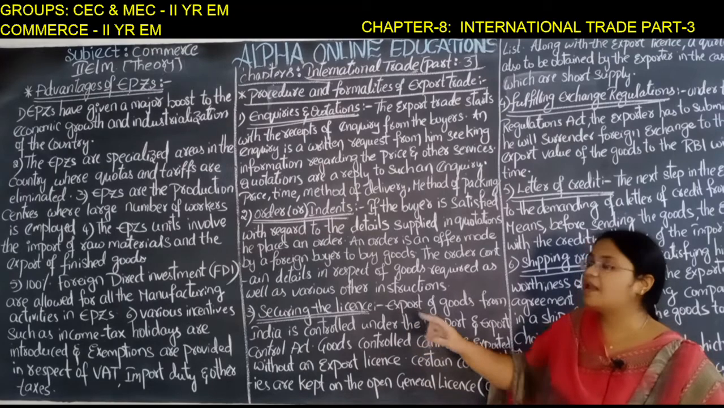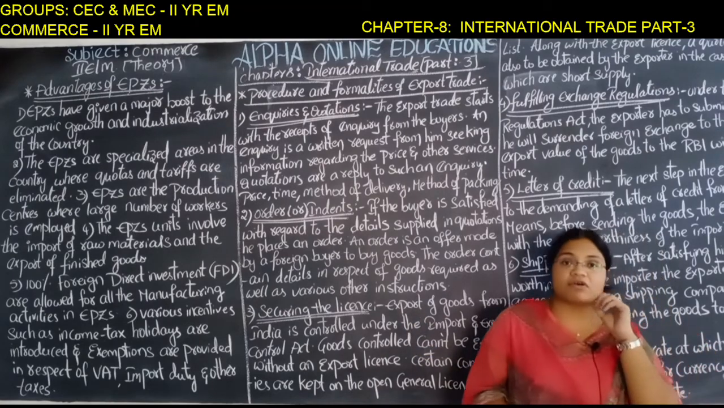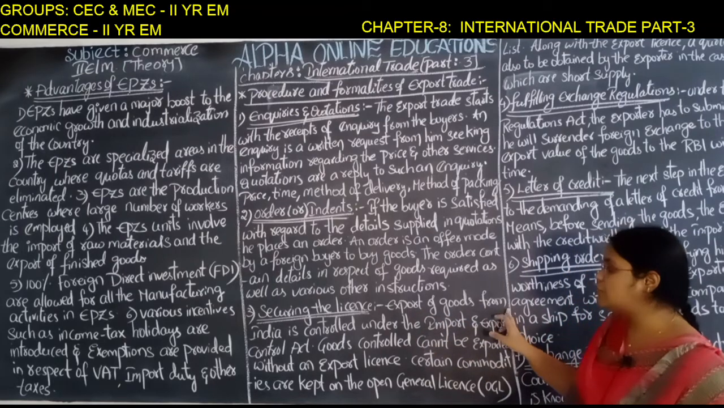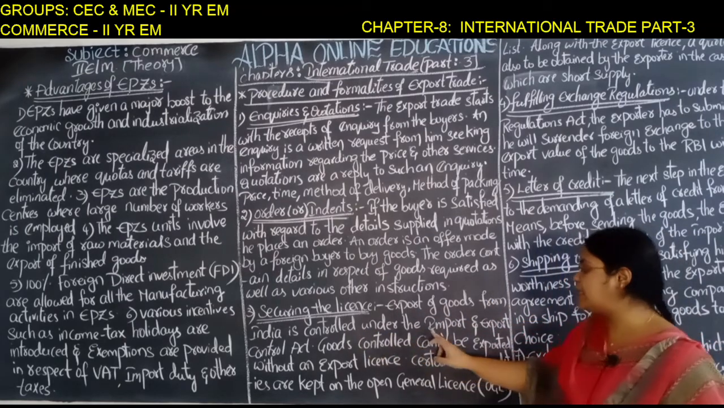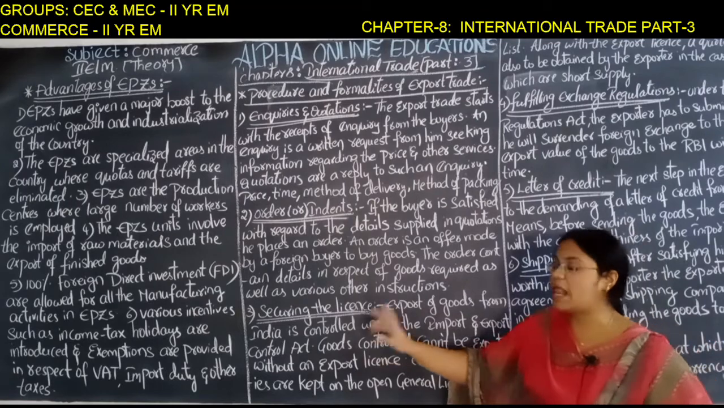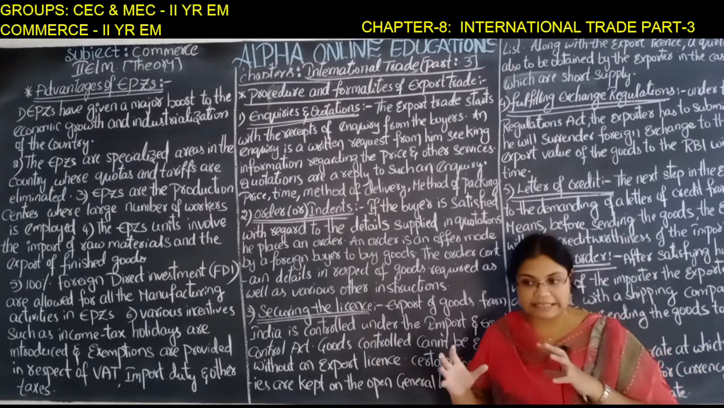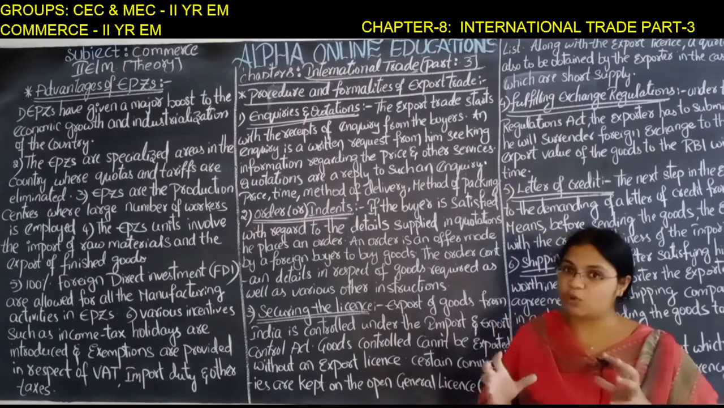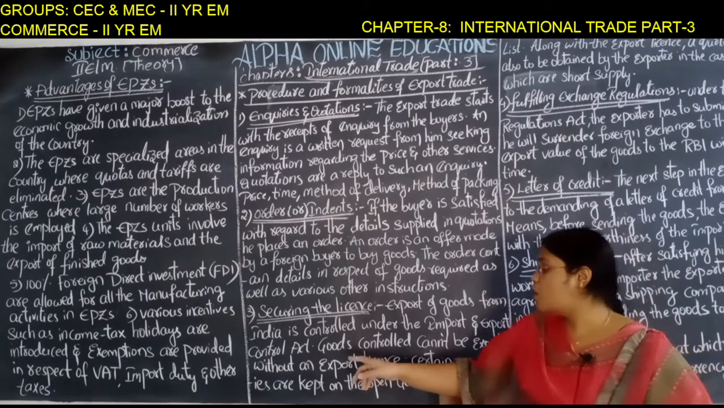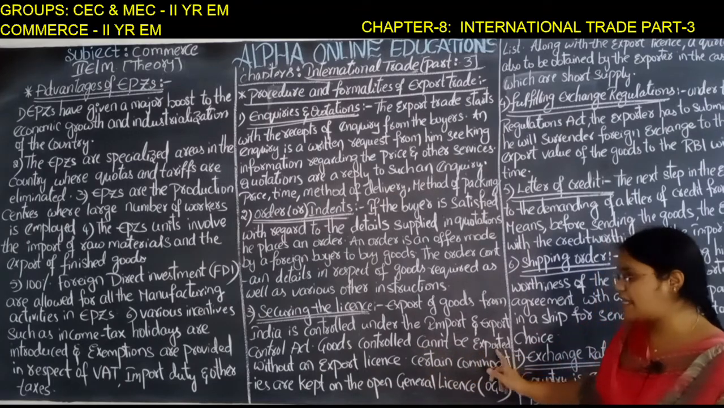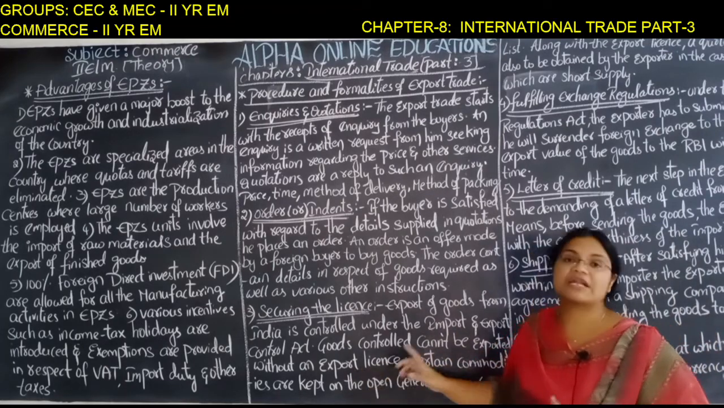Next is securing the license. A license is required for certain types of goods. Export of goods from India is controlled under the Import and Export Control Act. So export of the goods is totally under the control of the Import and Export Control Act. Controlled goods can't be exported without the export license.